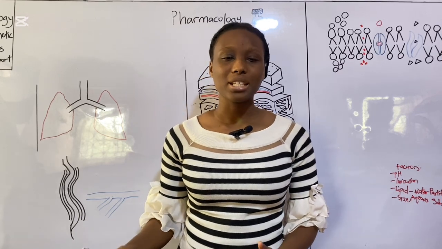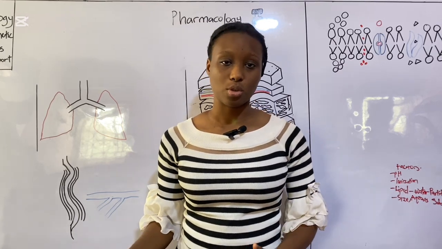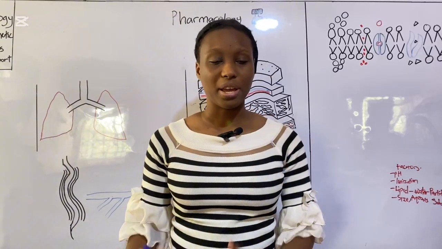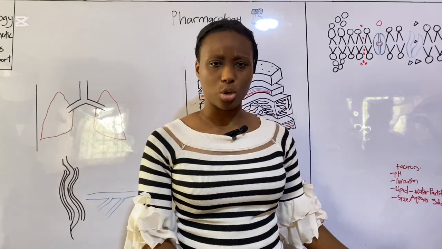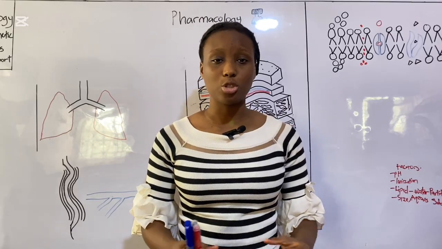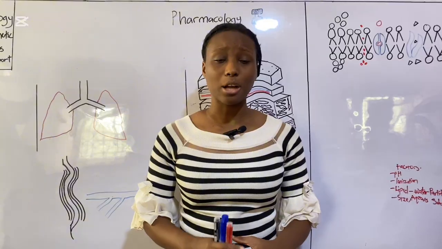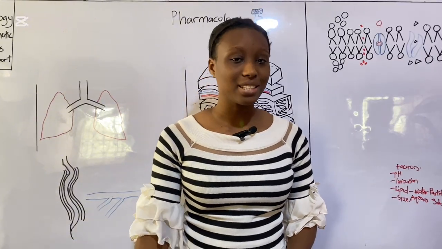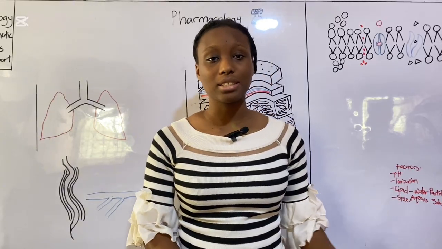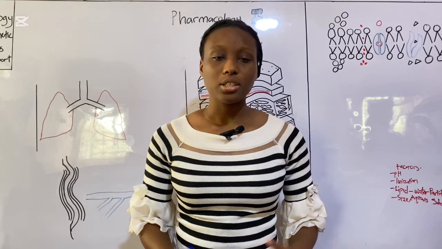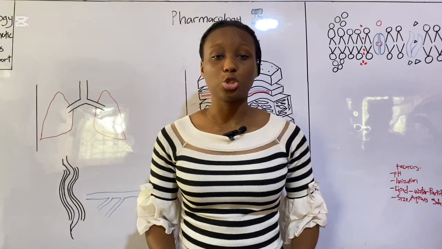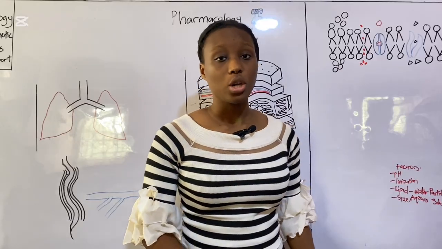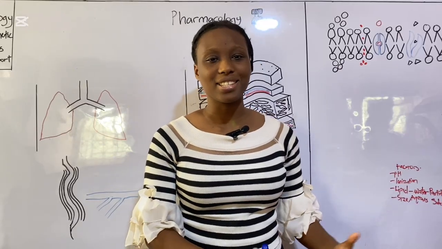Treat means management of a disease, management of symptoms of a disease. For example, I take paracetamol to treat my headache. What is a cure? A cure is a drug or a chemical substance that completely eradicates a disease. For example, the polio vaccine is taken to completely prevent polio. The difference between the two is that in treatment, drugs are used to manage a disease or symptoms of that disease, while in cure, a drug is used to completely eradicate that disease.